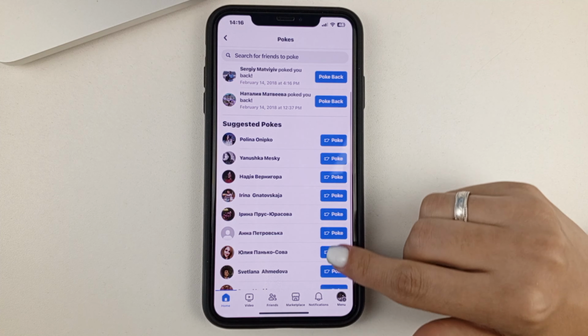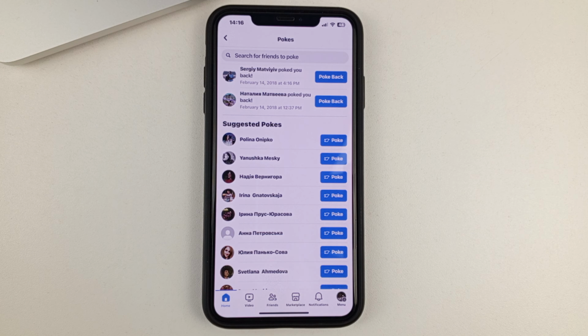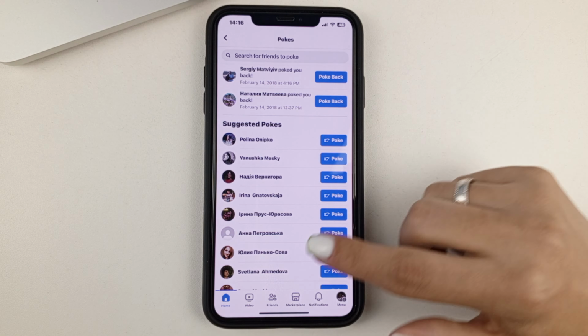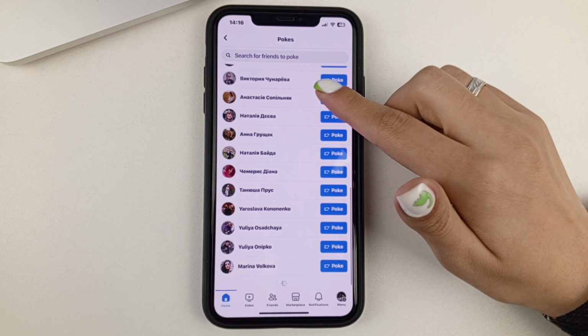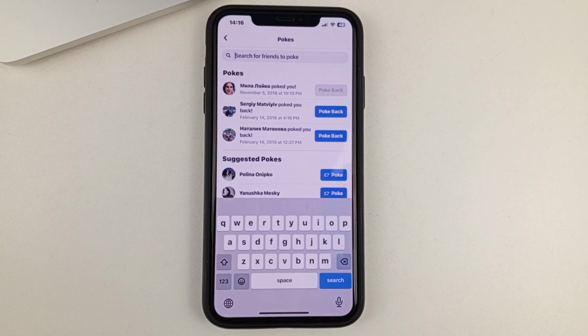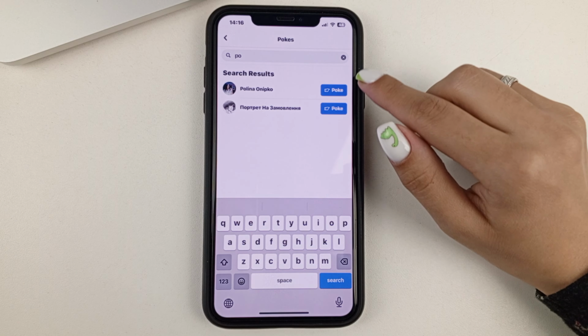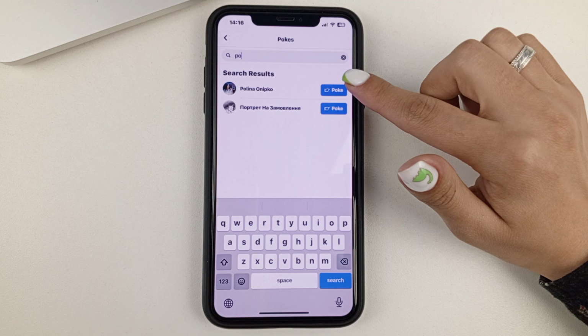As you can see, there is even a corresponding sign, as if you just go to someone and just poke the person, so to speak. And then you have to select a specific person from the list. Or, in order not to search for a long time, you can enter the name of the person in the search box. And then you just select the name, poke.